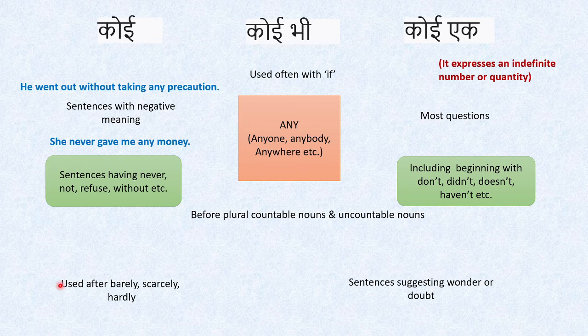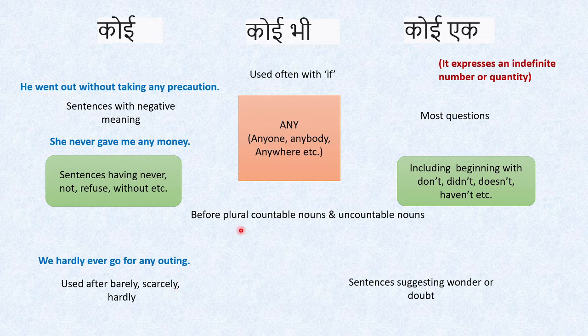Now next rule is sentences which have barely, scarcely, hardly. So इन words का मतलब भी negative है. So that is why in such cases also we'll be using any. For example, we hardly ever go for any outing. So again हम कभी भी किसी outing पे नहीं जाते हैं. So again it is negative when we are using any.